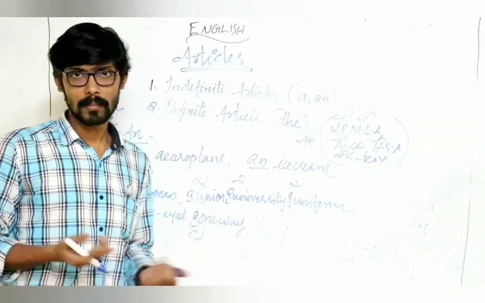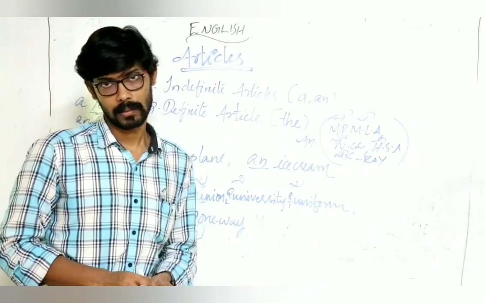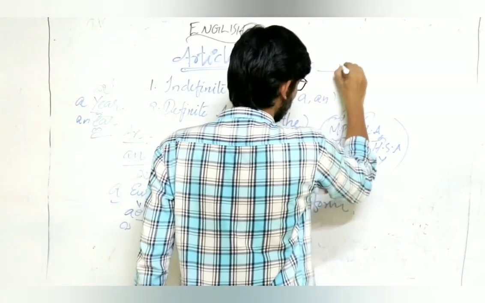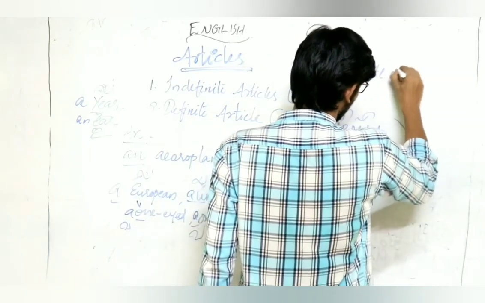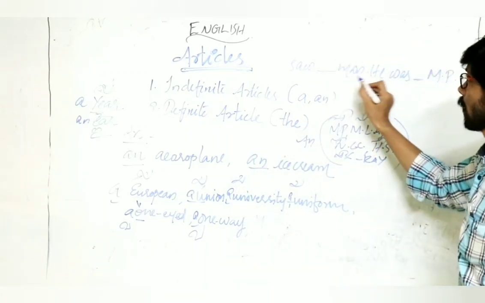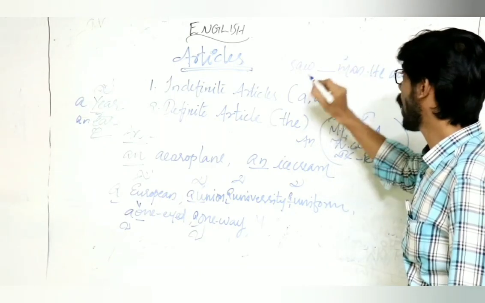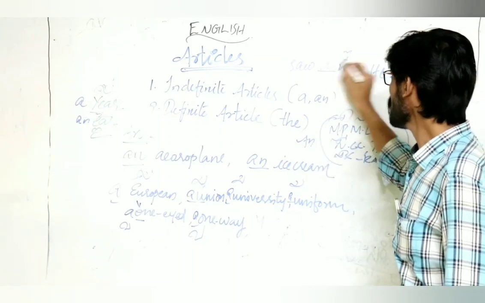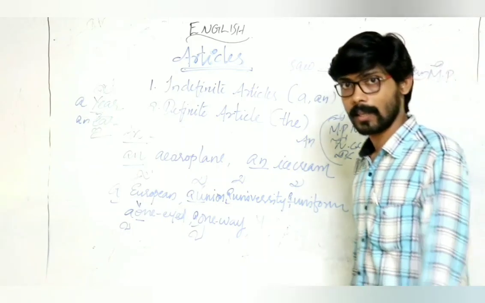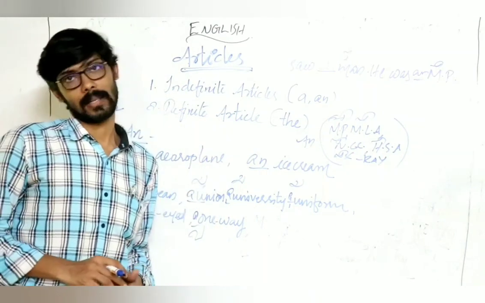Right? So many examples are there. I saw a man. He was an MP. Right? So I saw dash man. He was dash MP. So man, it's a consonant sound, "ma". So a man. MP is "em", a vowel sound. So an MP. Hope you understand. So this is what indefinite articles are.